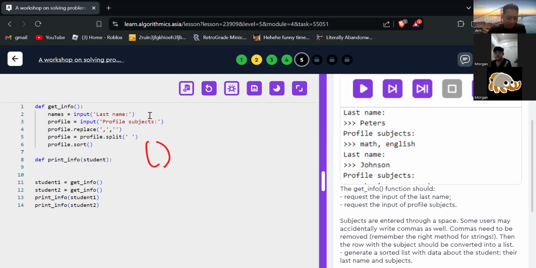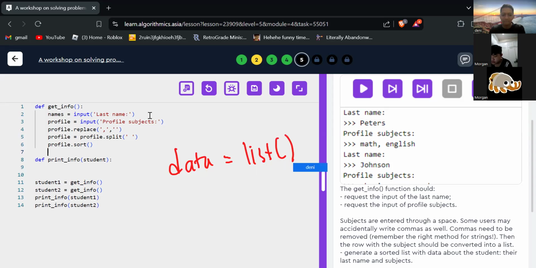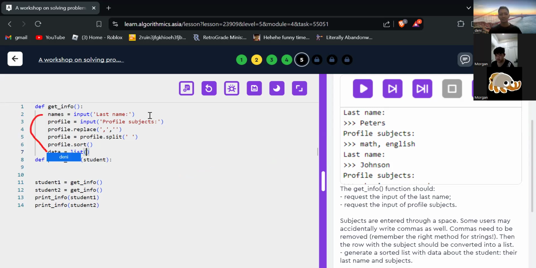We need to create a list, Morgan. Empty list. Let's say data. Let's create empty list. And then we can store names and profile in data list. Okay. Let's add names in the data list. How to add names in data list, Morgan?